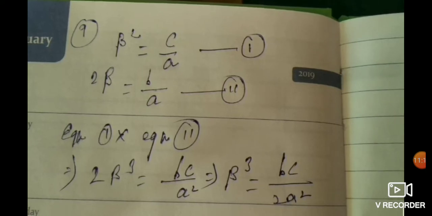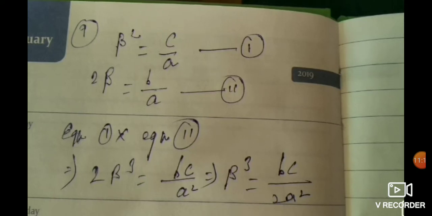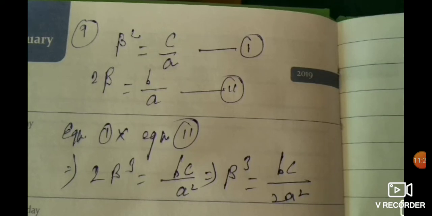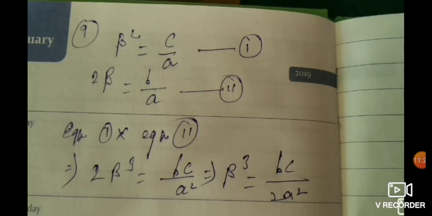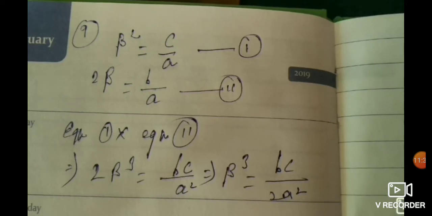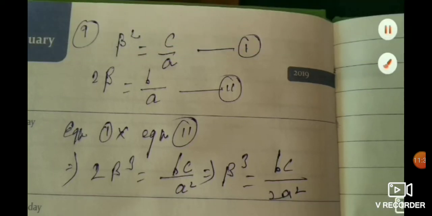So suppose I assume that one root is beta, then for the product of roots, beta into beta is equal to c by a, and for the sum of roots, beta plus beta equals minus b by a. So by using both equations I can derive the relation between beta and a, b, c. That gives beta cube equal to bc by 2a square.